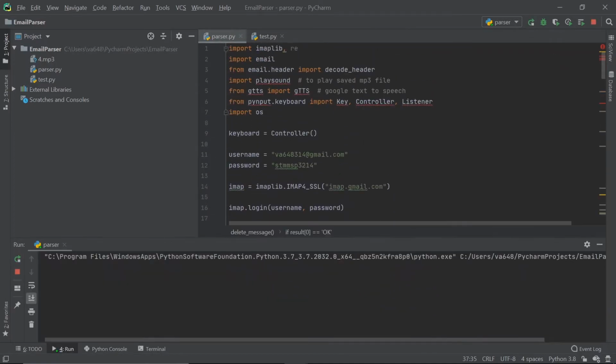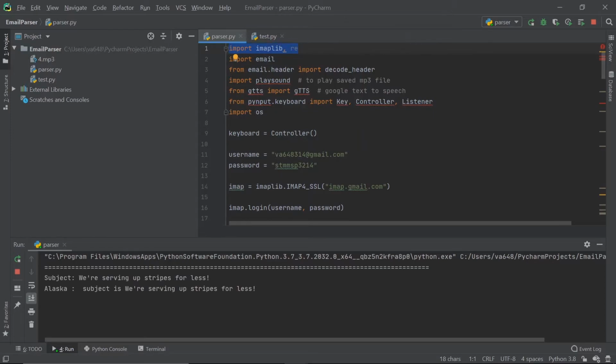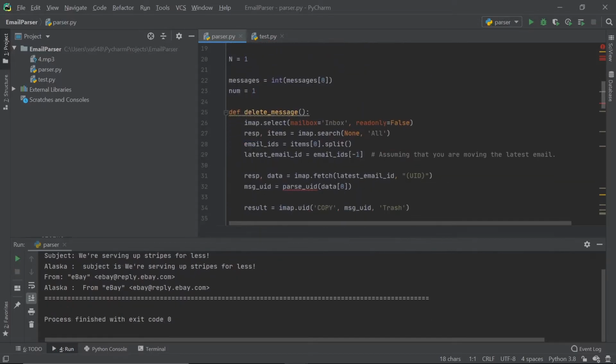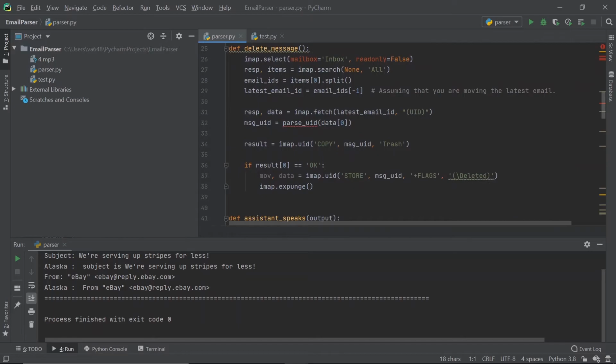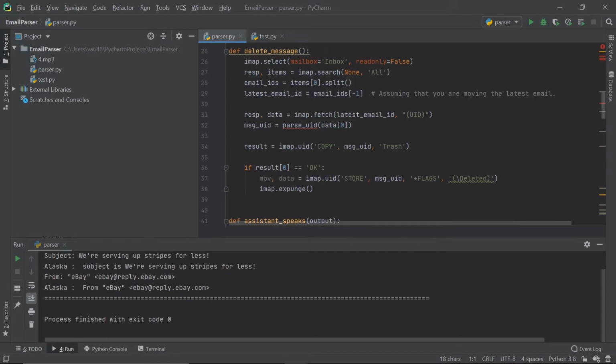What it does, let me just run it. It uses the imaplib library to get my most recent messages from my inbox, and let me just show you. Subject is "We're serving up stripes for less." I wonder who that's from. From eBay, at reply.ebay.com. I honestly don't know if I'm even subscribed to eBay, but whatever. It works like an answering machine. It basically reads out the most recent message when you run the program. Really simple stuff.